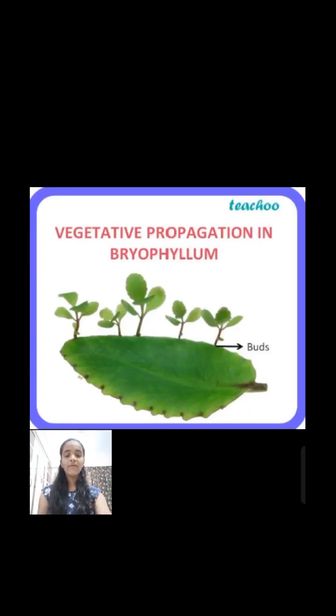Now let's see vegetative reproduction through the leaf. Leaves of some plants produce adventitious buds in the notched margins. These buds acquire food from the parent plant and develop into plantlets. As these plantlets separate from the parent plant, they begin to develop into new independent plants. Plants like Bryophyllum, Begonia, and Saintpaulia show vegetative reproduction through the leaf.